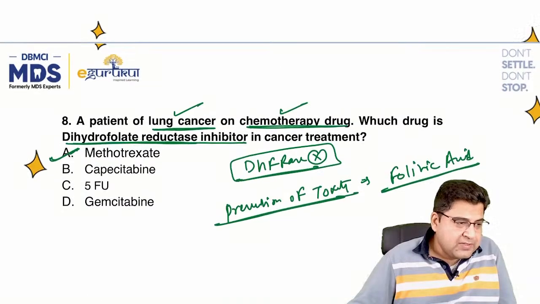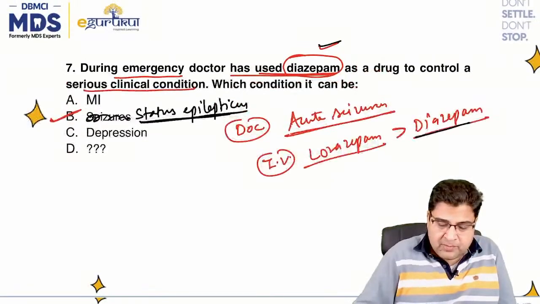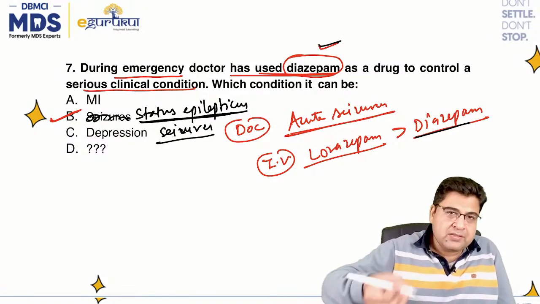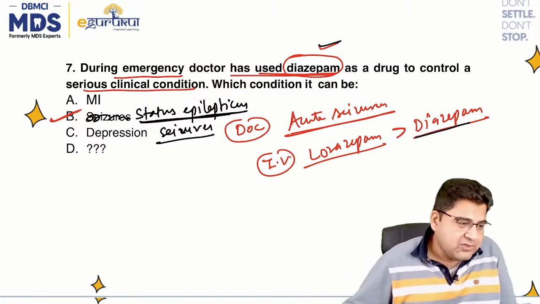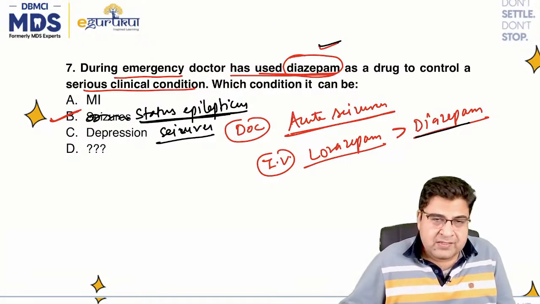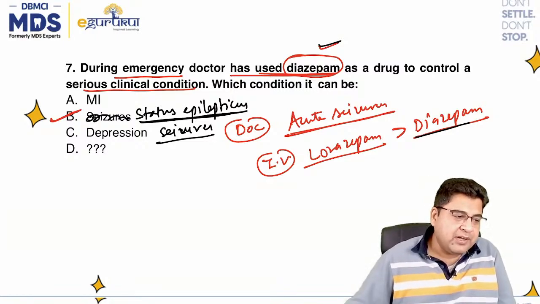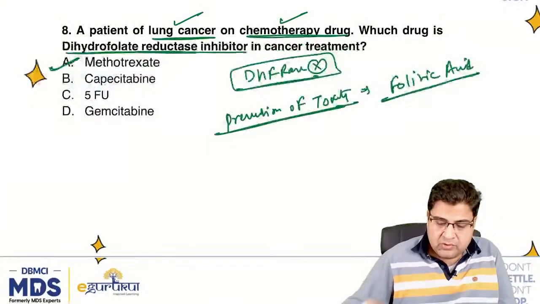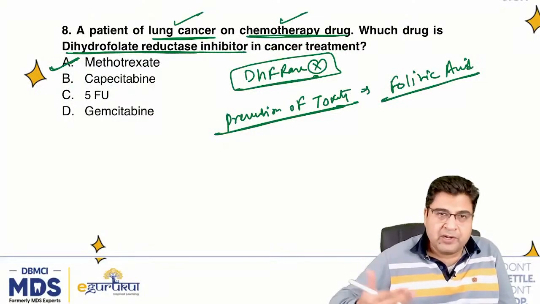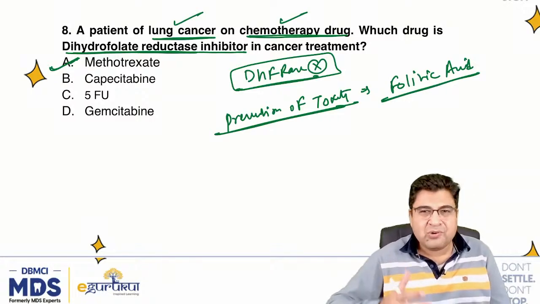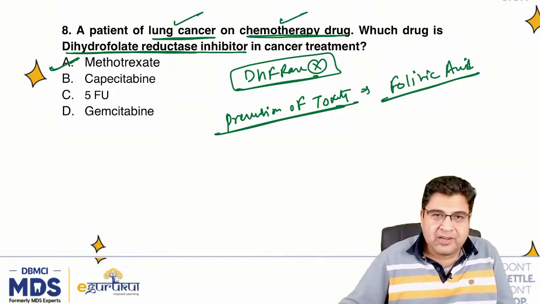Acha, Dr. Anurag is saying that in the MCQ, status epilepticus was not there, seizure was given. Okay, Anurag and Gaurav Chaudhary, whatever is the option, both are seizure disorders. So whether they have written seizures or status epilepticus, it's fine, diazepam is given for that only. No argument, because it's a time for enjoyment. You have just finished your exam, so I will not take much of your time. Enjoy your life now, right?